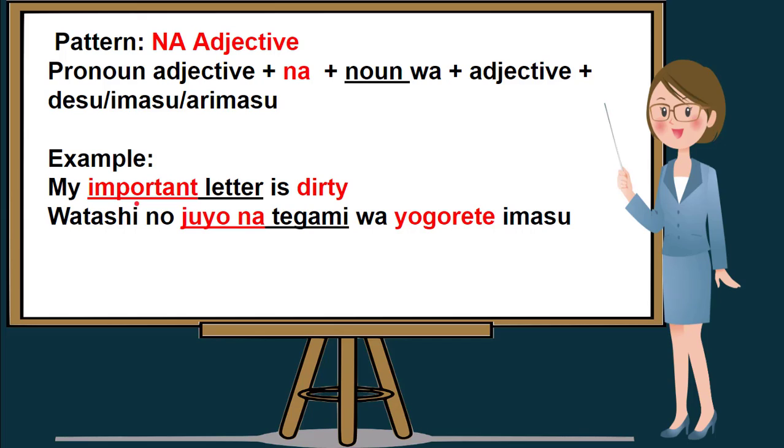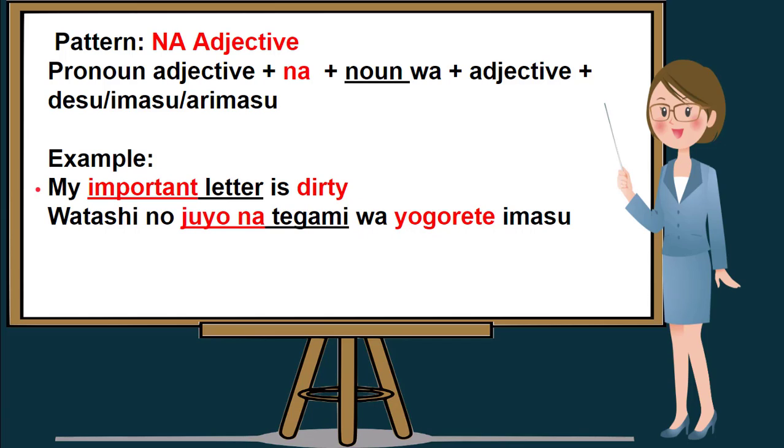Take note that we have two adjectives in this sentence. One is na adjective, which is followed by a noun. So if we follow the pattern, the first to be written is the pronoun. So, my is a pronoun. In Nihongo, it is watashi no. Important letter, or important in Nihongo, is juyo na. Letter is tegami and dirty is yogorete.